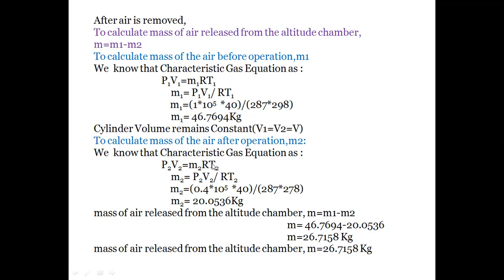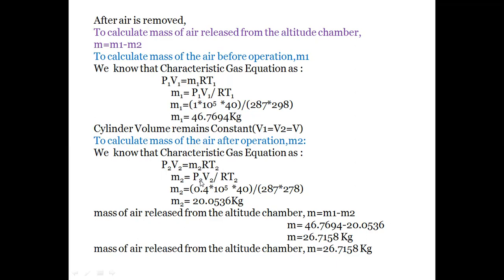From the characteristic gas equation, we know that PV is equal to MRT. By applying the final conditions, P2 V2 is equal to M2 R T2. So from that, M2 is equal to P2 V2 by R T2.